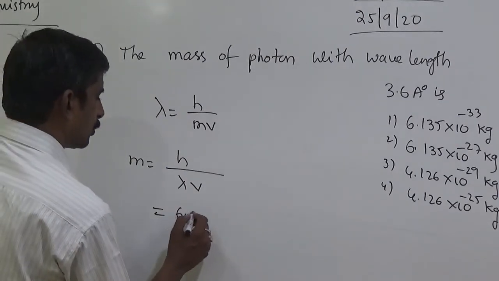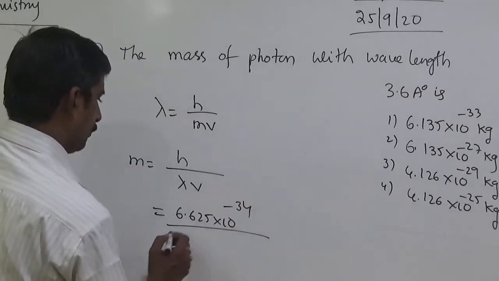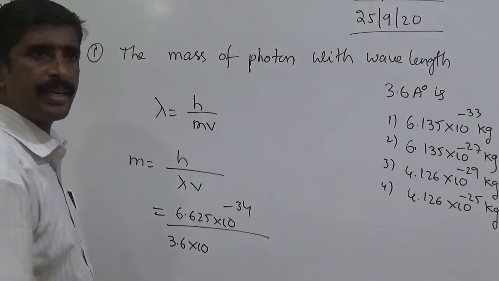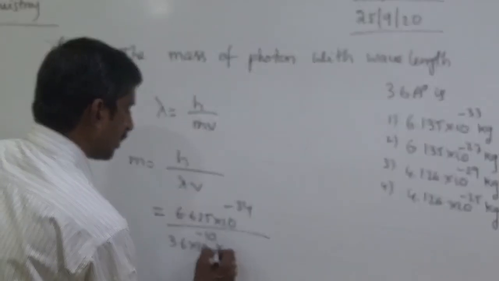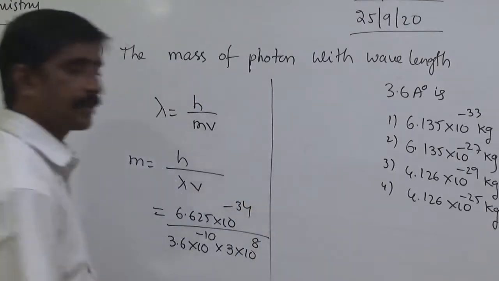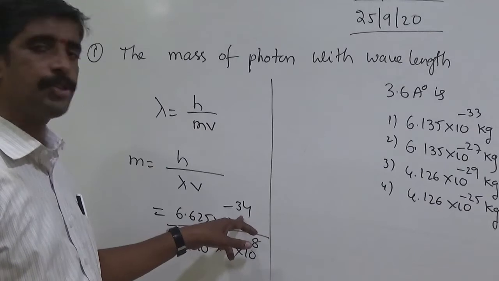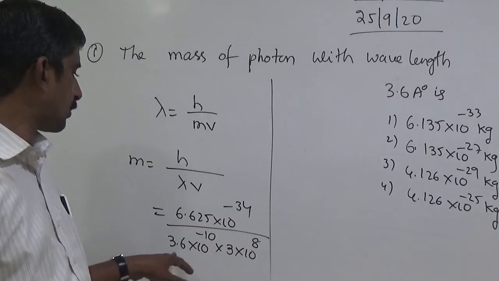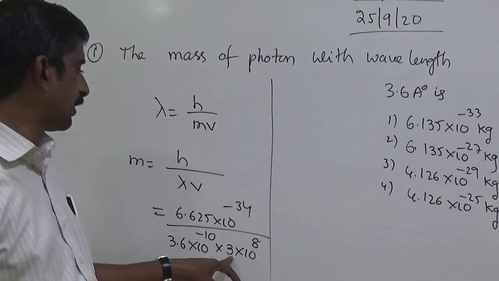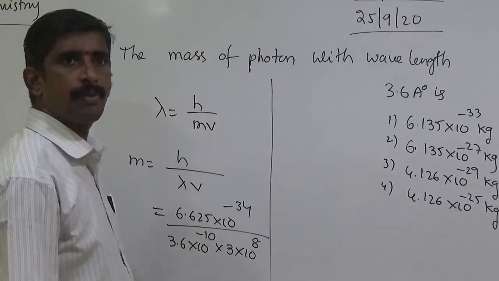h means 6.625 into 10 to the power of minus 34, by lambda value 3.6 into 10 to the power of minus 10 meters, since 1 angstrom is equal to 10 to the power of minus 10 meters, and velocity 3 into 10 to the power of 8 meters per second, the velocity of light.